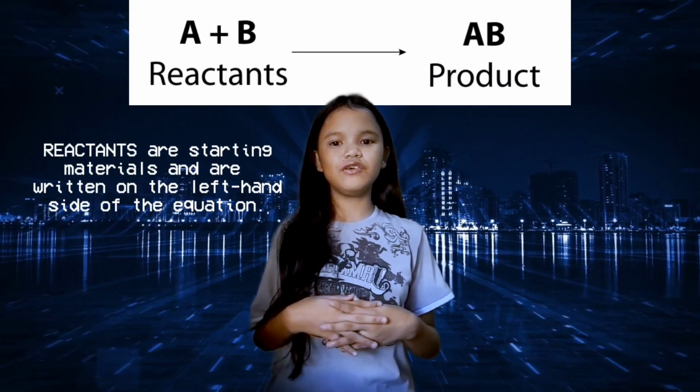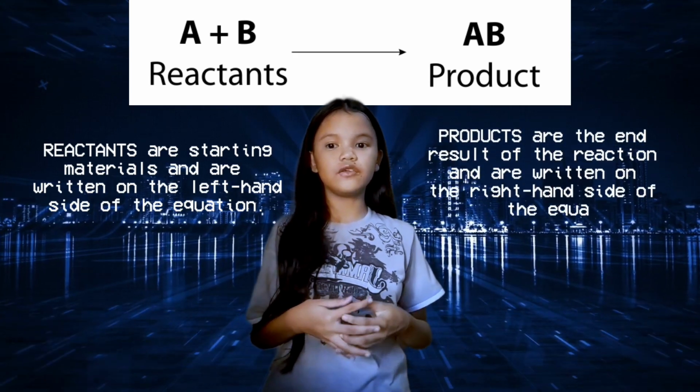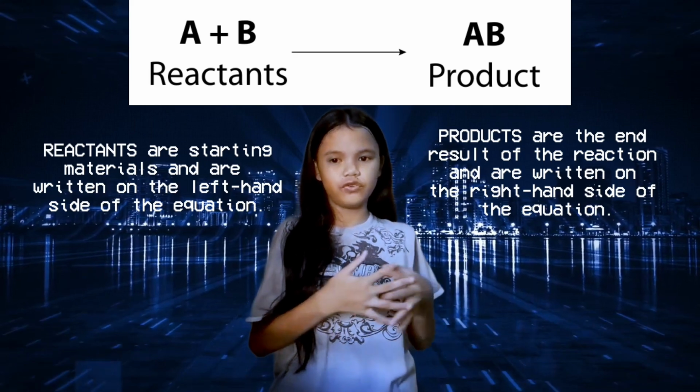Wait, before we go to the next type of chemical reaction, let us know what a reactant and a product are. Reactants are starting materials and are written on the left-hand side of the equation. Products are the end results of the reaction and are written on the right-hand side of the equation. Now continue to the types of chemical reaction.